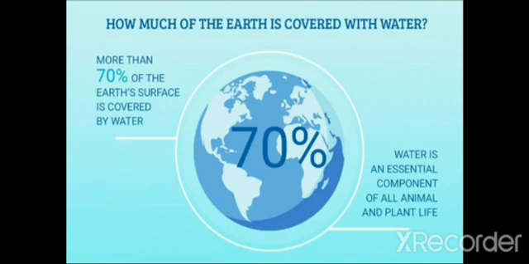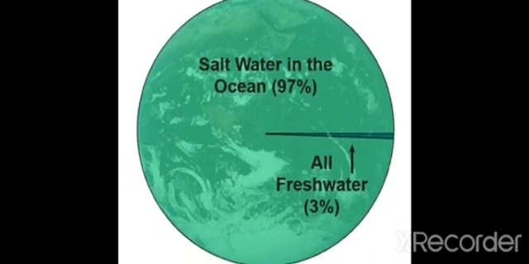Now, in this 70% of the water, where is it present? It is present as seas and oceans. Okay, so this image clearly explains it. So this is the earth. As we saw already, the majority, that is more than half of the earth, is covered by water surfaces only. 70% of the earth is covered by water. In that, the water is present as seas and oceans.